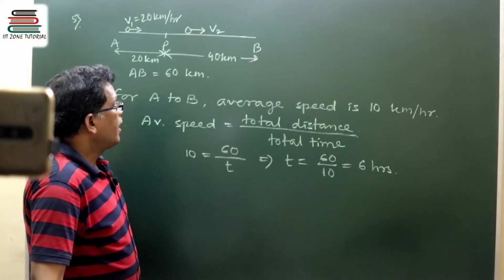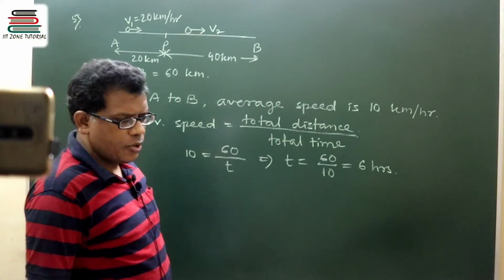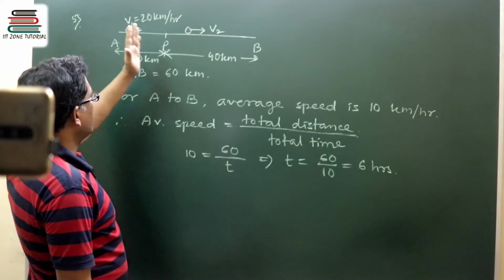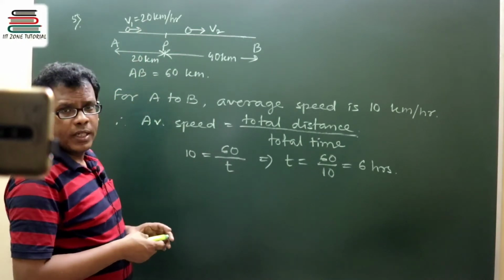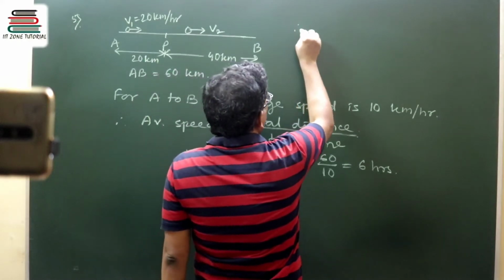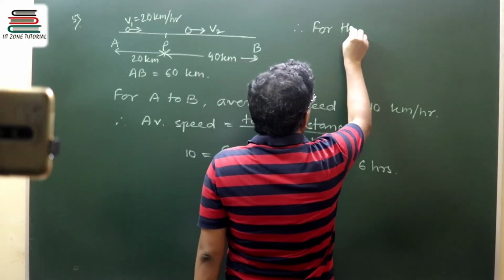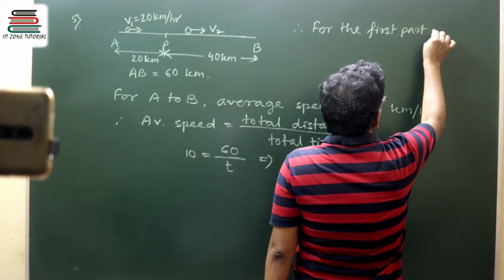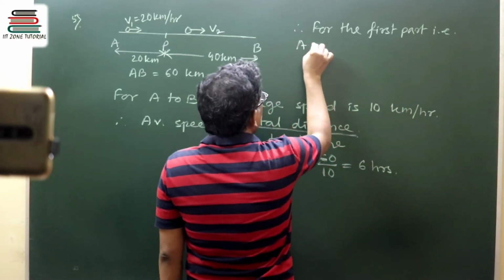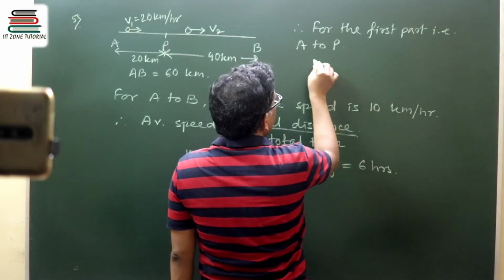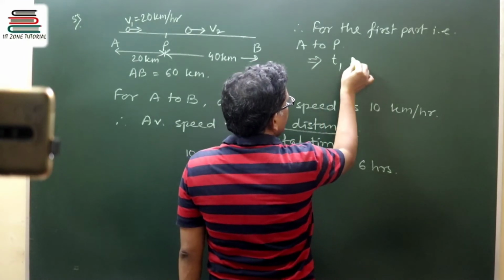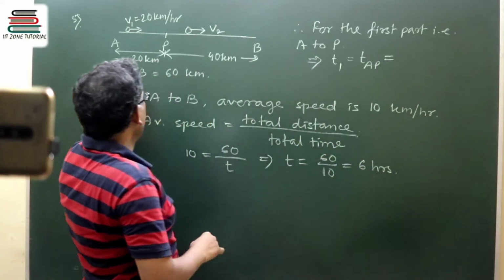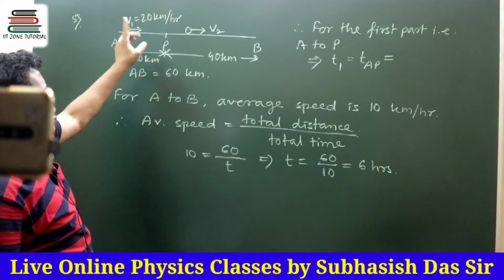So the overall journey is actually taking place in two different parts. The first 20 kilometer at a speed of 20 kilometer per hour. So for the first part, that is A to P, we can find the time taken T1, that is T from A to P, by dividing the displacement with the velocity.